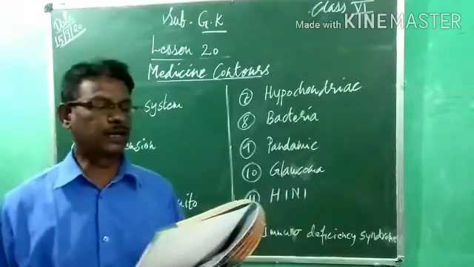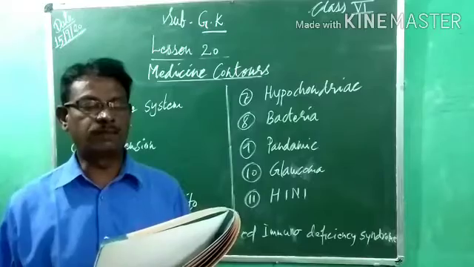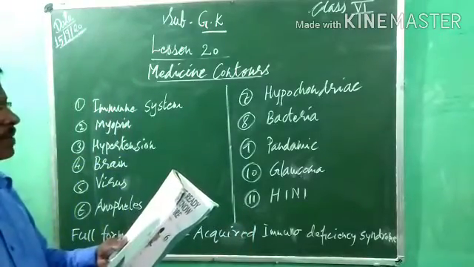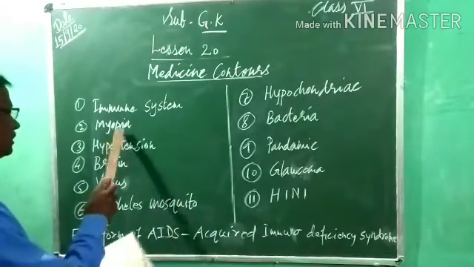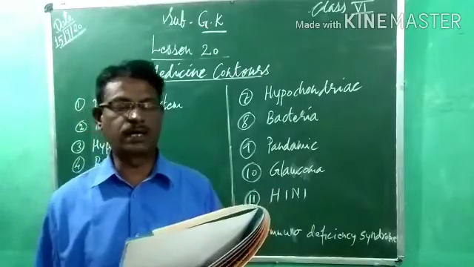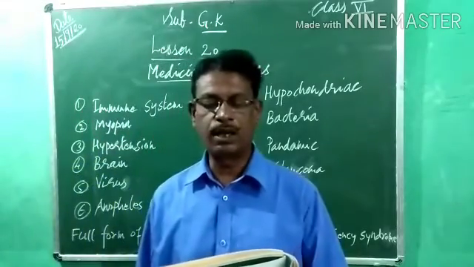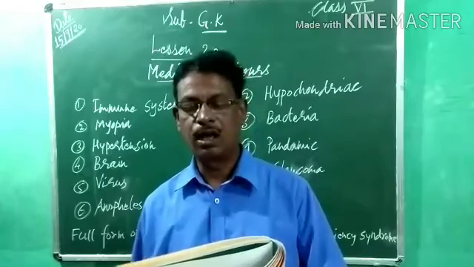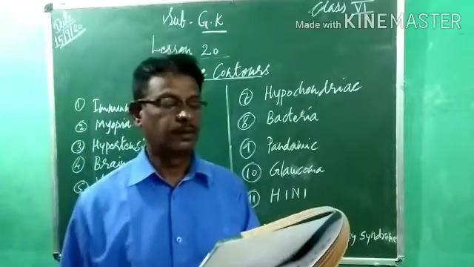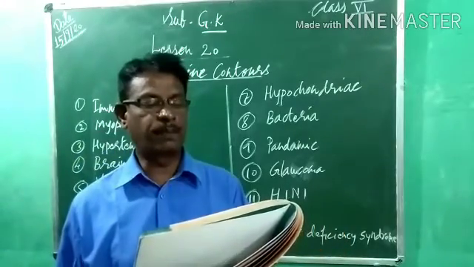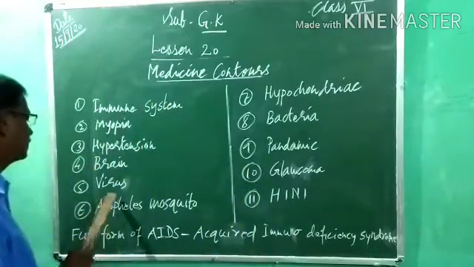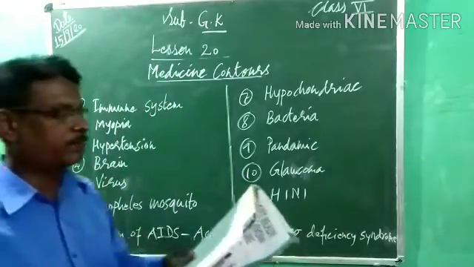If you cannot see distant objects, you have this: myopia or hypermetropia. Myopia. So correct option is myopia. Now third, if one has high blood pressure, the person would be suffering from arteries or hypertension. So correct option is hypertension. Fourth one, encephalitis affects this organ, lungs or brain? It attacks the brain.